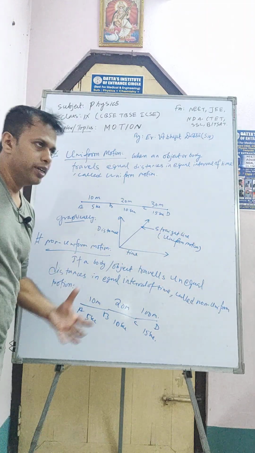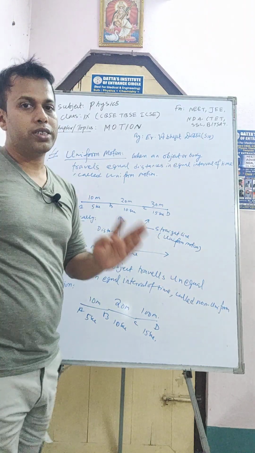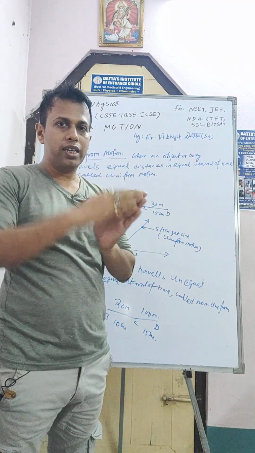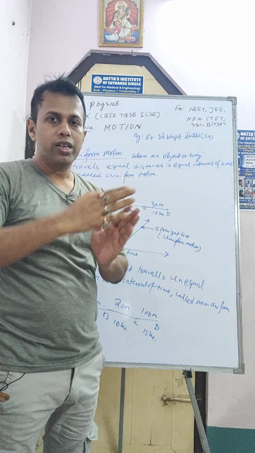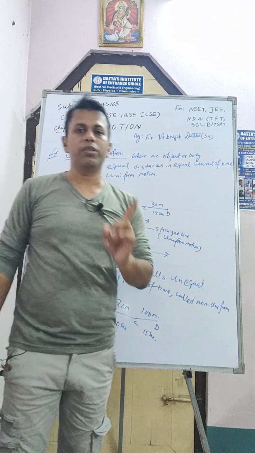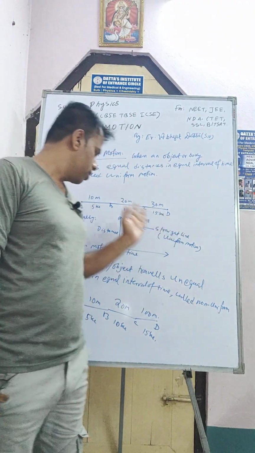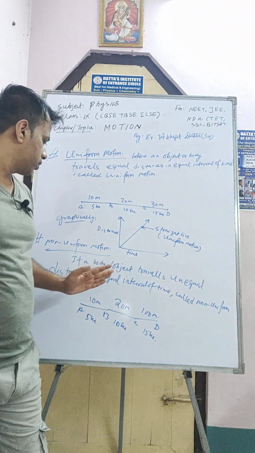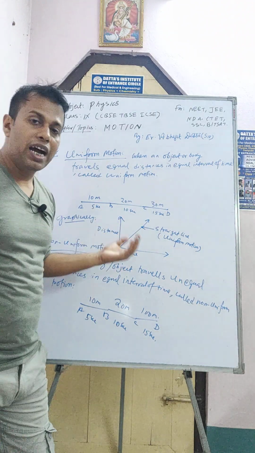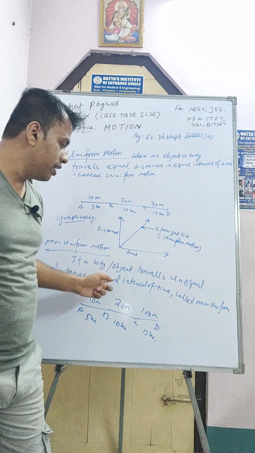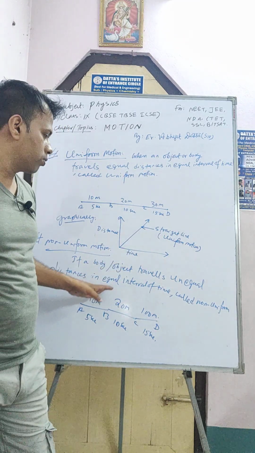Got my point? That means when a body travels equal distance in equal interval of time, then we can say the motion of the body is uniform motion. And if the body does not travel or travels unequal distance in equal interval of time, then the motion of the body will be non-uniform motion.